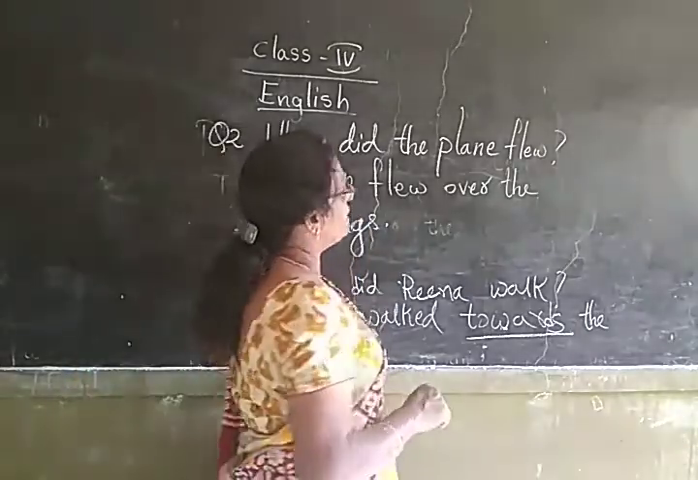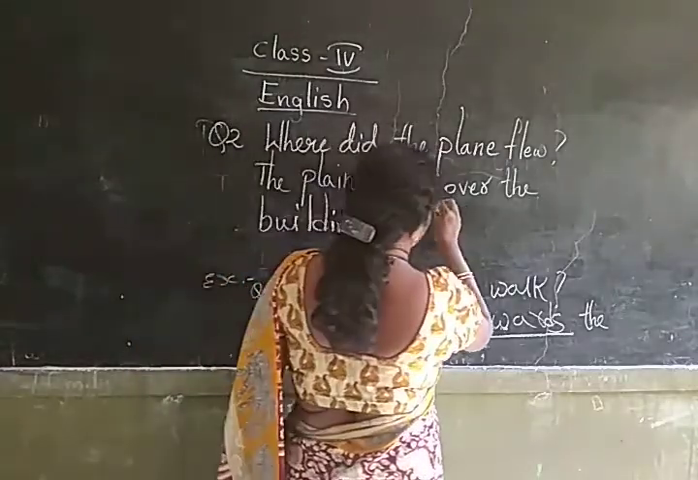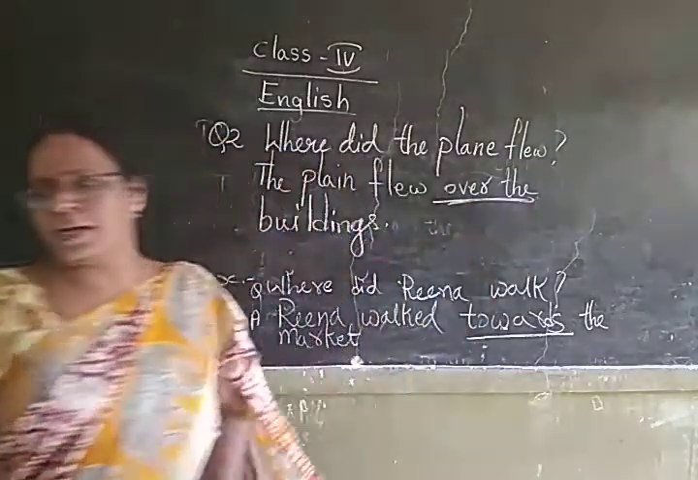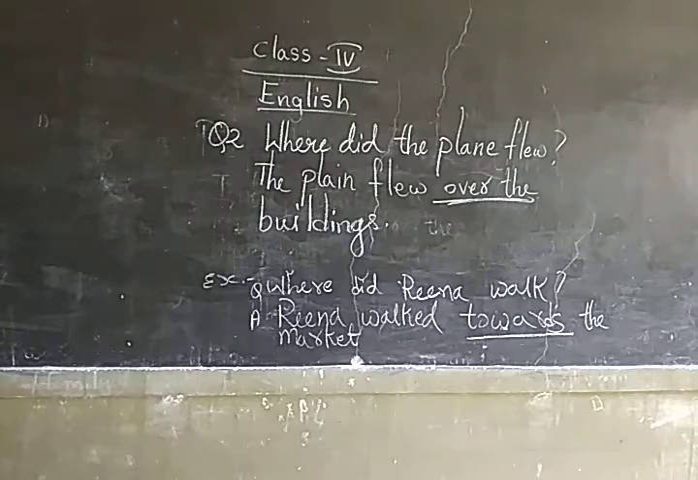This is your verb, flew. Over the buildings is your direction. Understood? This is your preposition of direction. So, what we have learned? We have learned about the kinds of prepositions.